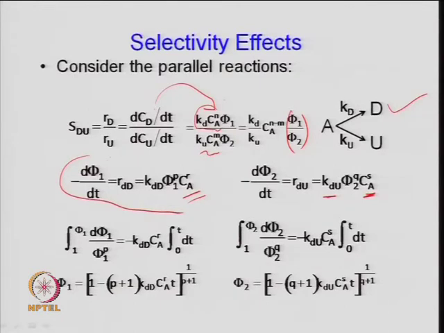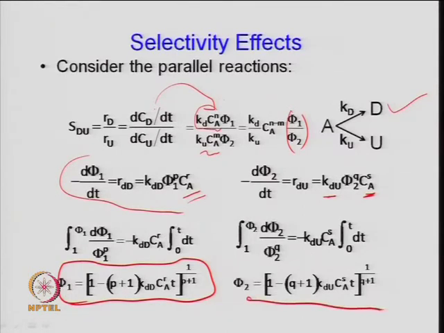So, one can integrate the expressions and find out how phi 1, the activity for the first reaction, changes. So, this is 1 to phi 1 as usual, d phi 1 divided by phi 1 to the power p. So, separation of variables, right. So, integration by separation, and one can find out the phi 1, which is something like this. You can do it for your practice, right. Just integrate this equation, and phi 1 is equal to 1 minus p plus 1 times k d d C a to the power r times t to the power 1 over 1 plus p minus. So, here it is just time, and this is, you know, just minus p. So, p plus 1 minus p plus 1 divided by minus p plus 1, and that is what gets written here. Same thing for the second reaction.